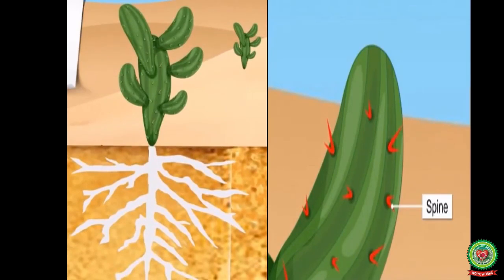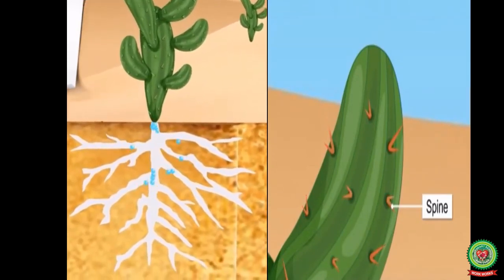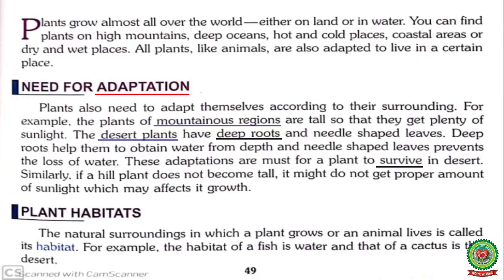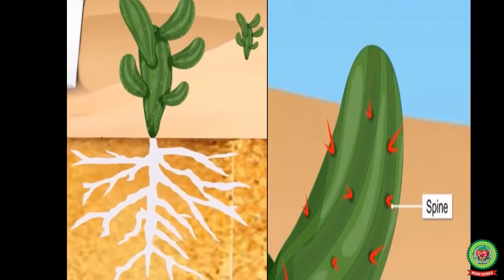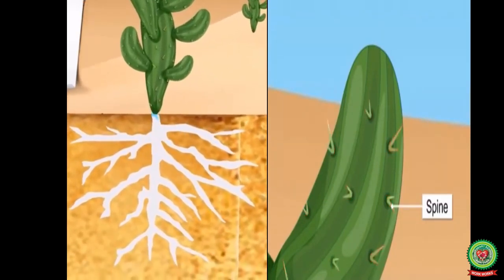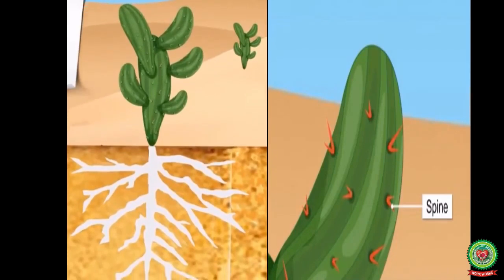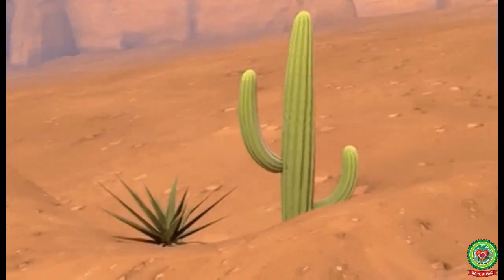These adaptations are a must for a plant to survive in the desert. Underline the word survive and write down its meaning: to live. Deep roots and needle-shaped leaves are very important adaptations for the plants which are found in the desert region.